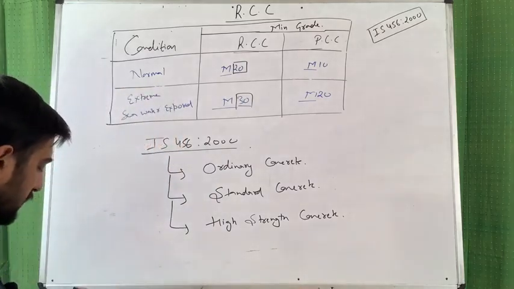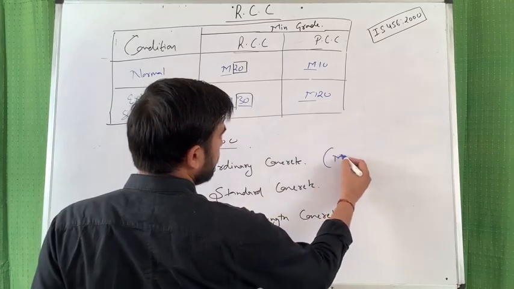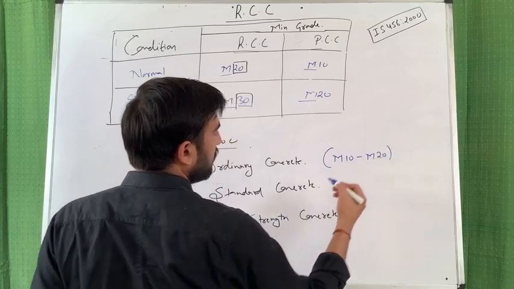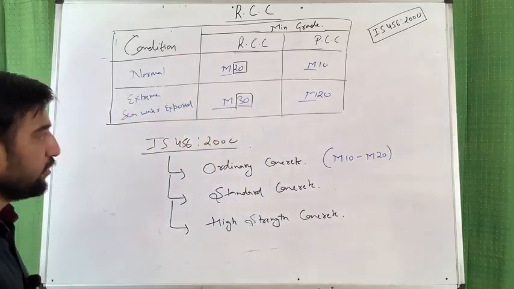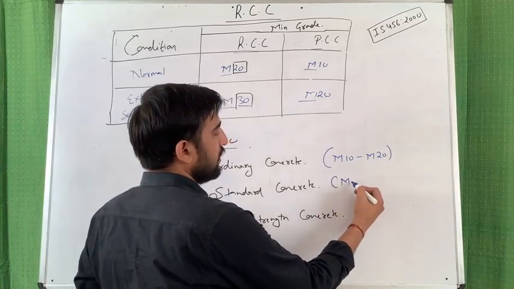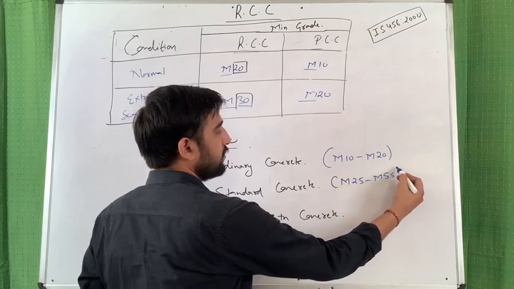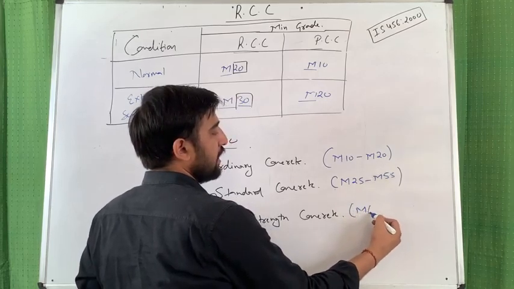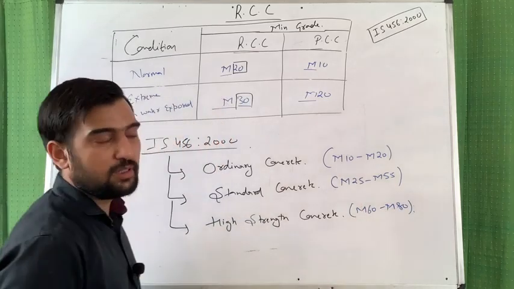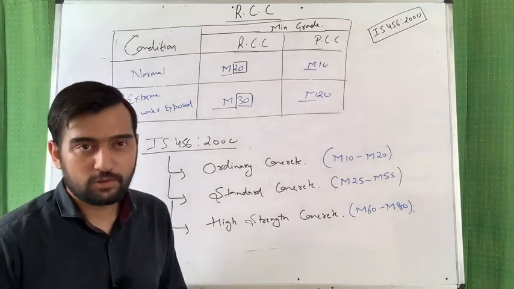Ordinary concrete is M10 to M20. Standard concrete is M25 to M55, and high strength concrete is M60 to M80. So this is the classification given by Indian Standard 456 2000.